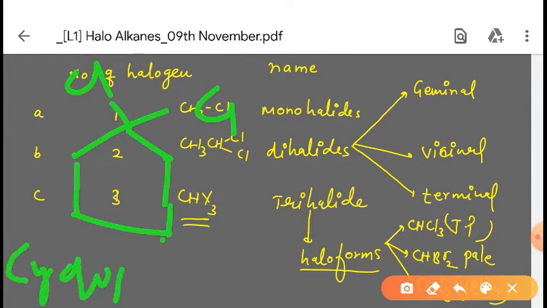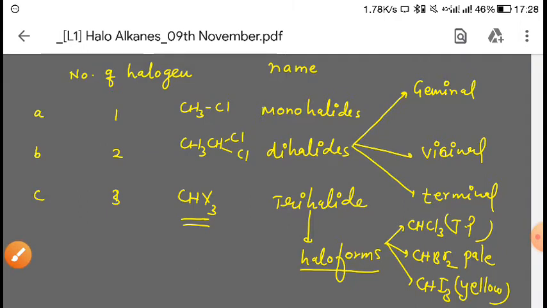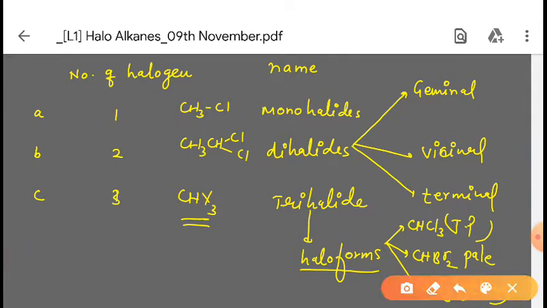Cyclopentylidene chloride. In this way you can name the cyclic compound. Now after that, vicinal. When we are talking about the vicinal, it is also a very simple concept. You just have to identify simple things.